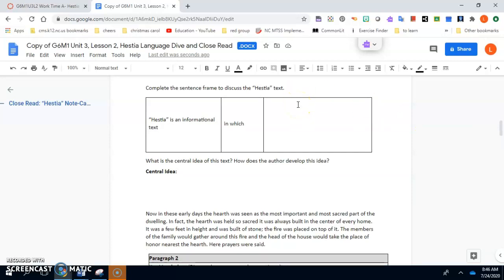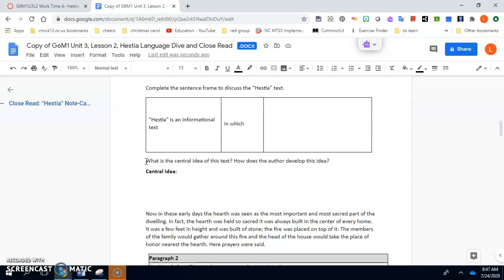Once you type your answer to this box, you have completed your language dive. You should have seen how terms like in which connect us to what the text is about. We are going to now further explore that in a close reading focusing on central idea.